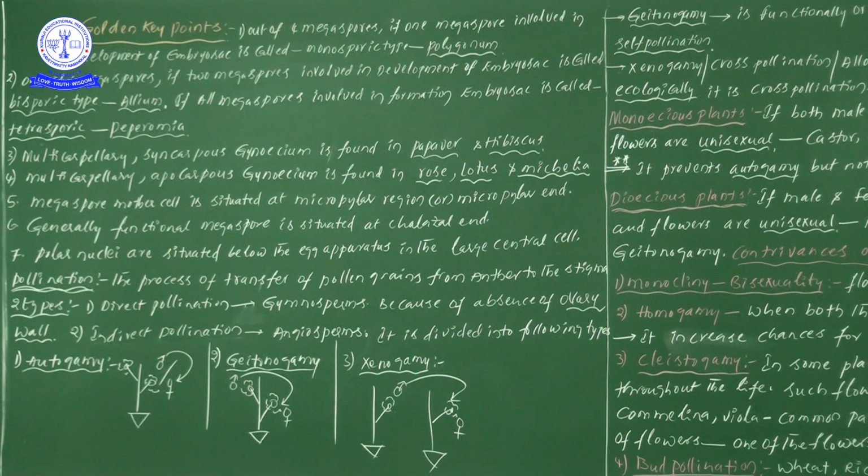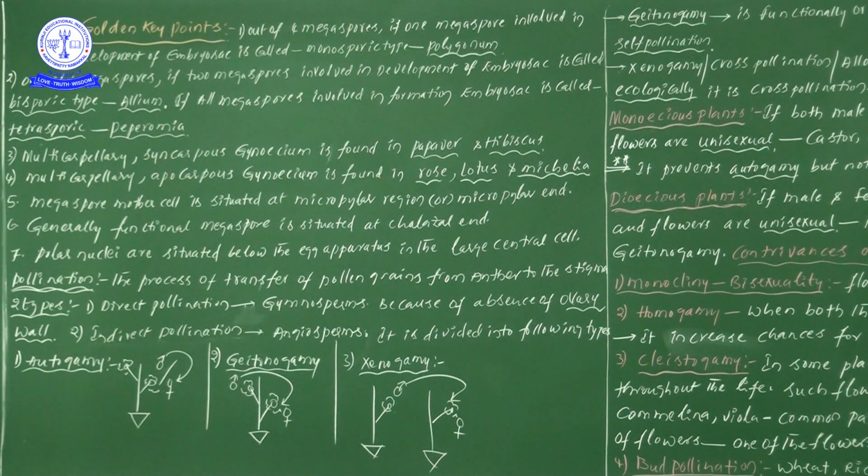Next one, polar nuclei. Polar nuclei are situated below the egg apparatus in the large central cell. Polar nuclei indicates plural, so these are all present in the large central cell, which is just below the egg apparatus.